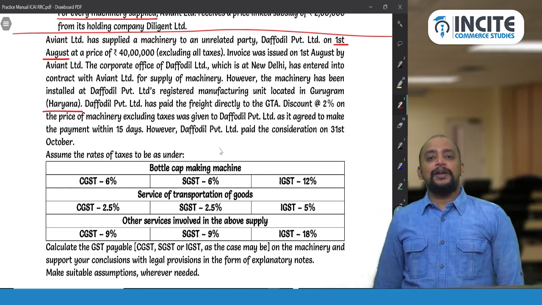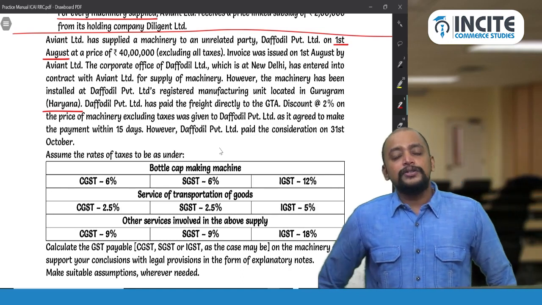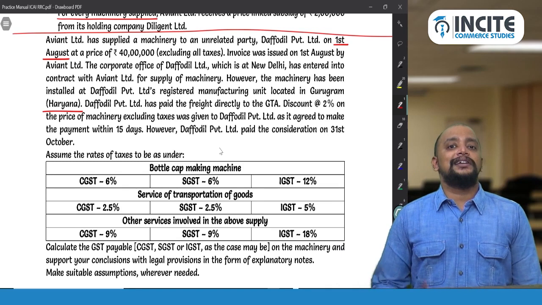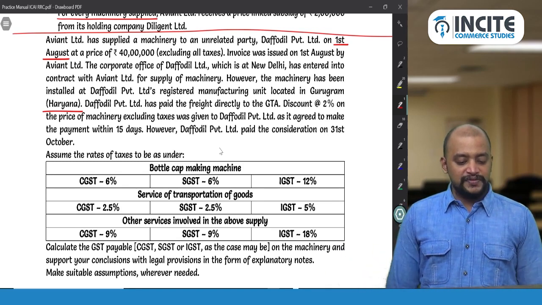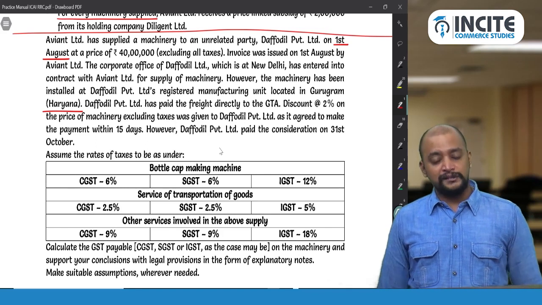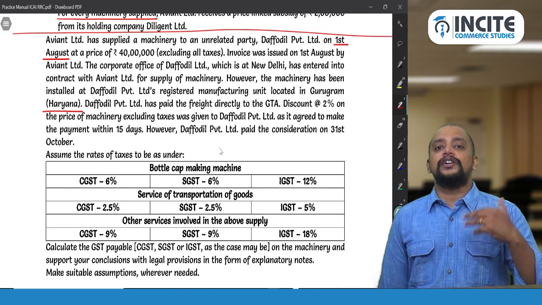So time of supply will be the due date of invoice or actual date of invoice, whichever is earlier. So here, what is the due date of invoice? At the time of removal from the factory. So at the time of removal from the factory, it is 1st August, that will be taken as the time of supply of this transaction, and we need to raise an invoice for August month.